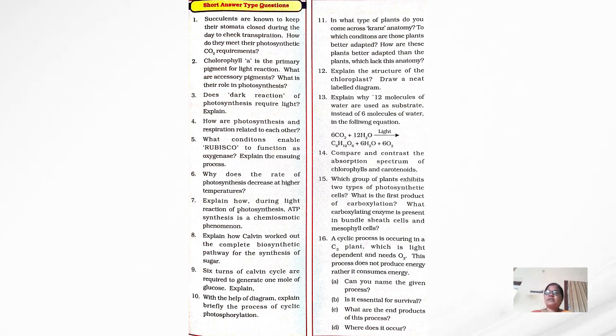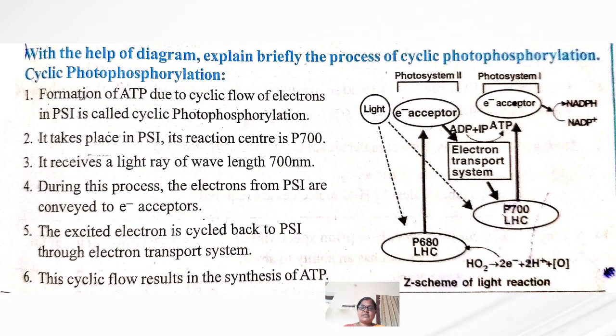So among these 17 questions, I will tell the very important ones from the exam point of view. The first question: with the help of a diagram, explain briefly the process of cyclic photophosphorylation and non-cyclic photophosphorylation.